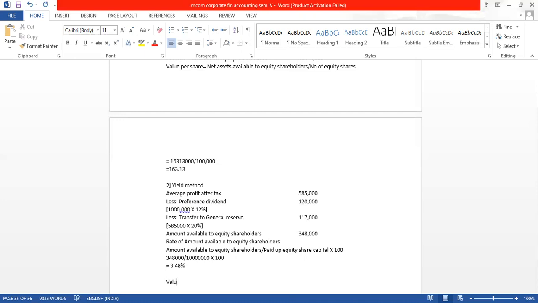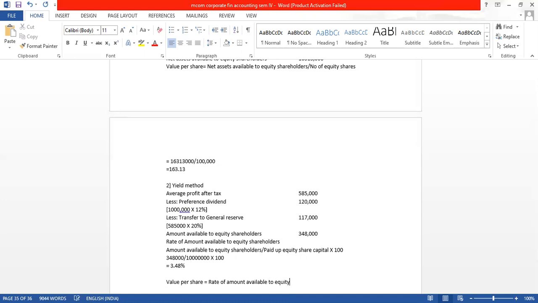Now from this we will find out the value per share as per the yield method. So what is the formula? It is the rate of return, the amount available to equity.